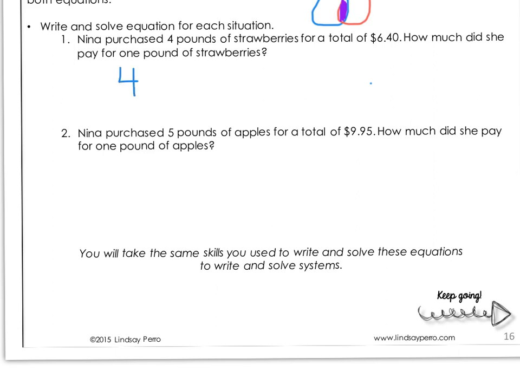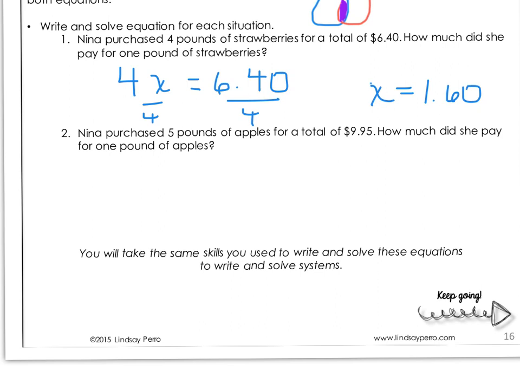And I'm just going to use X as my variable. And the total is $6.40. How much did she pay for 1 pound of strawberries? We could divide by 4 and find that 1 pound, or X, is $1.60.